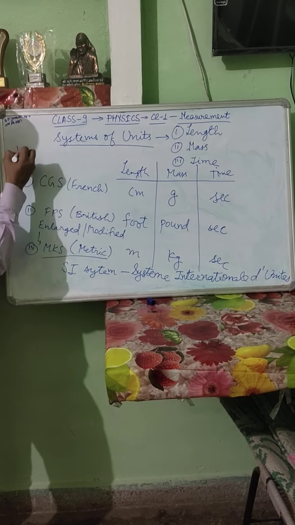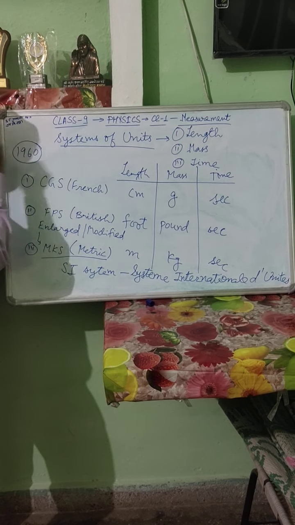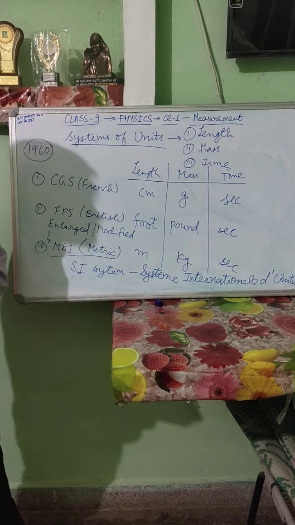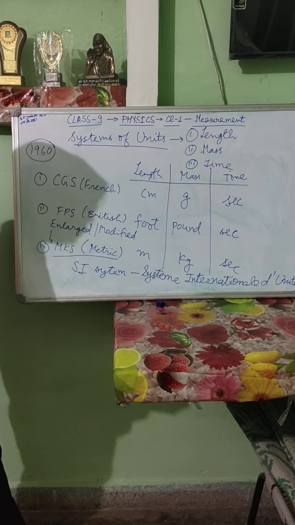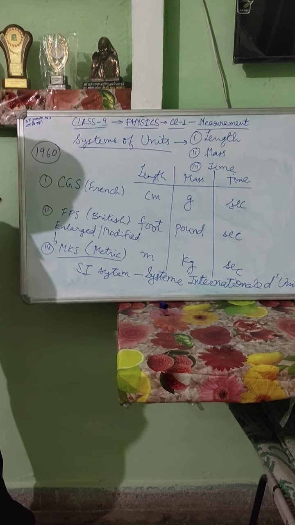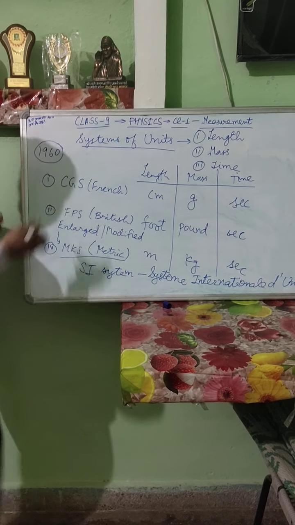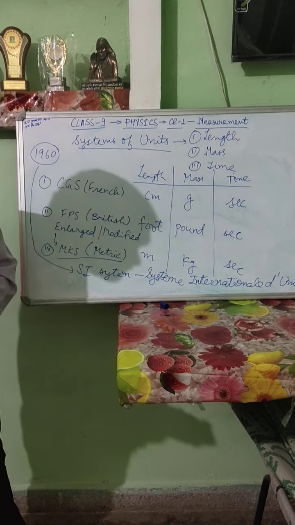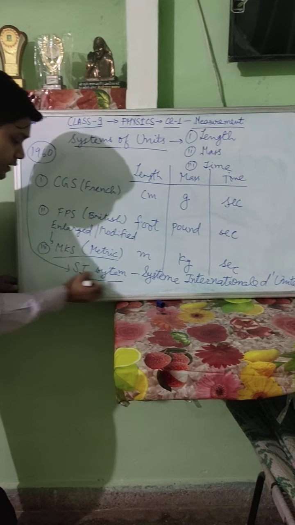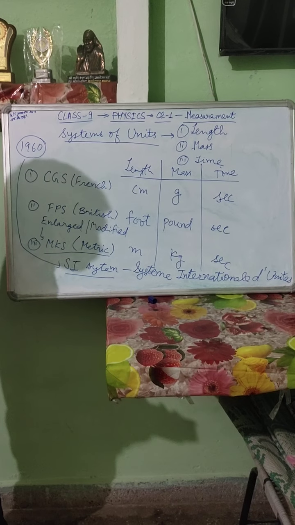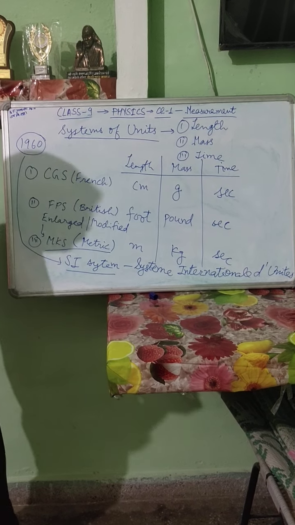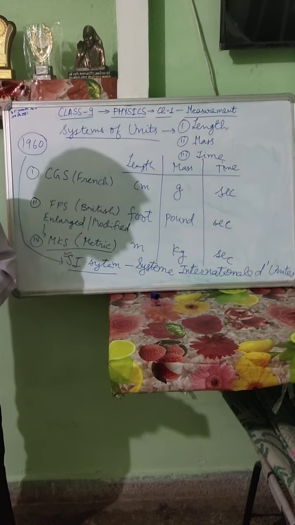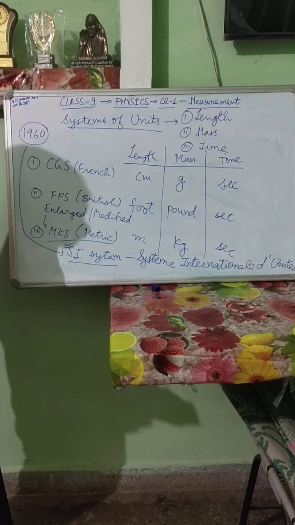In the year 1960, one General Conference on Weights and Measures was held at Paris, and in that meeting only this new system was adopted, which is known as the SI system of units. And till today, we are using and following this system of units only. So we are going to study and use the SI system of units all over physics.